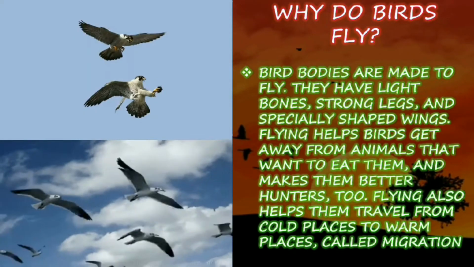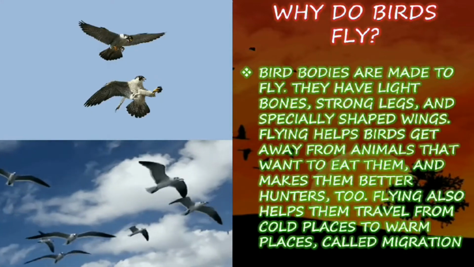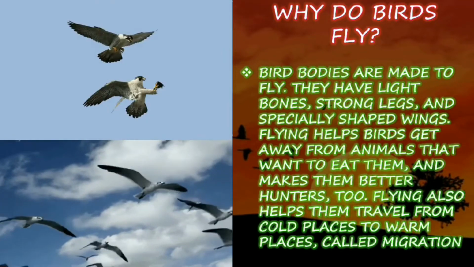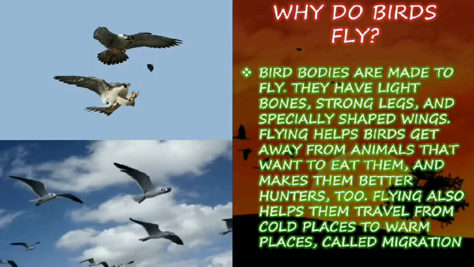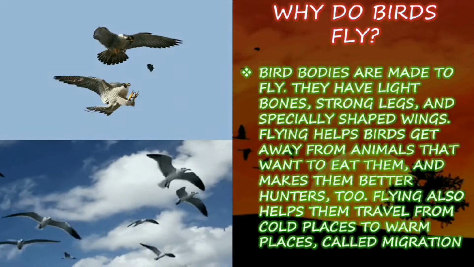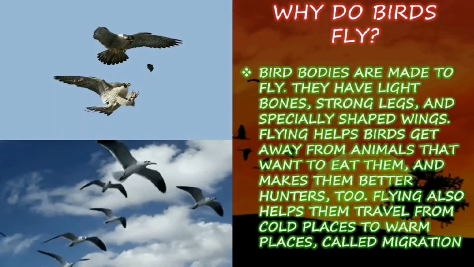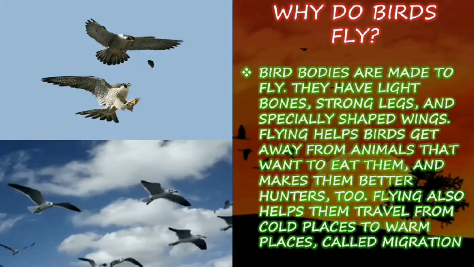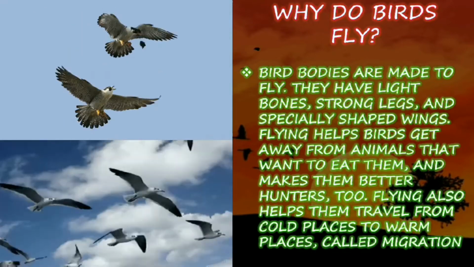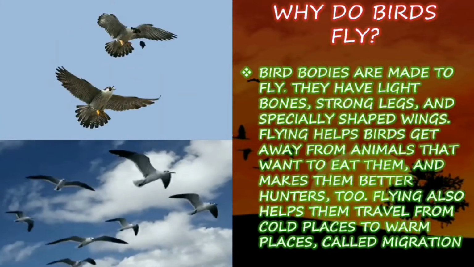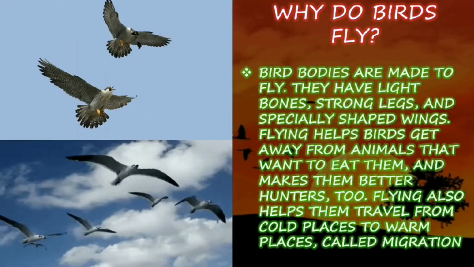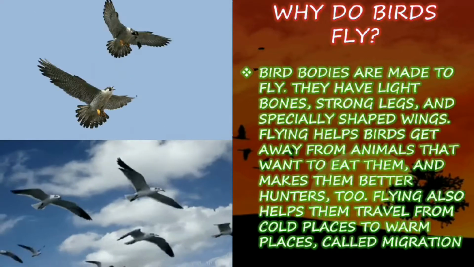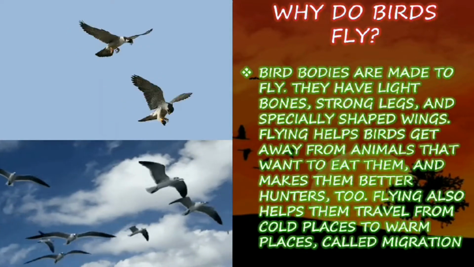So animals and human beings move from place to place in search of food and shelter as we have legs. So here the locomotive part for the bird is the wings, the part that helps them to move from place to place. With the help of the wings, it flies from one place to another, which also makes it a good hunter. And if an animal or anything comes to eat the bird, it flies away easily with the help of the wings.